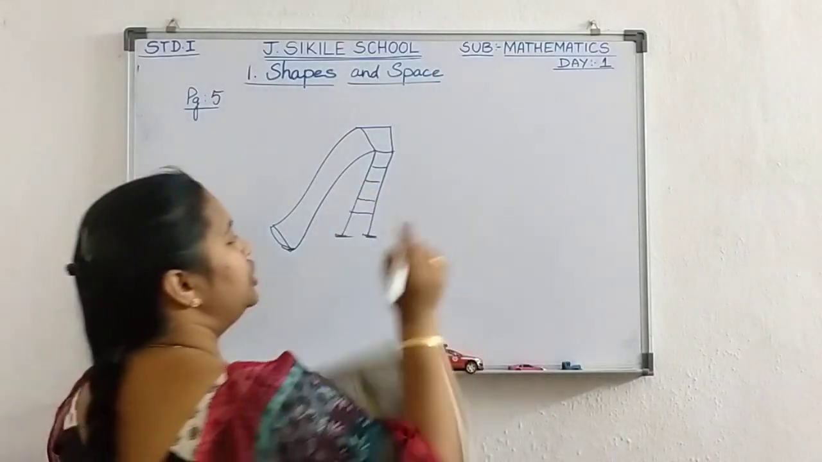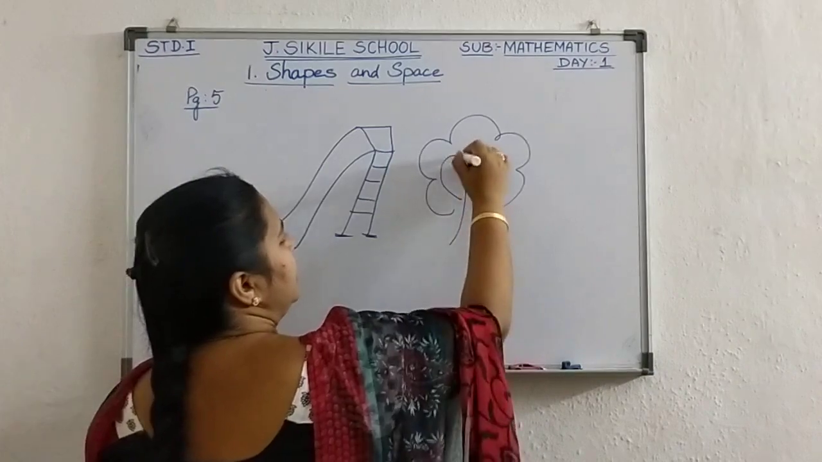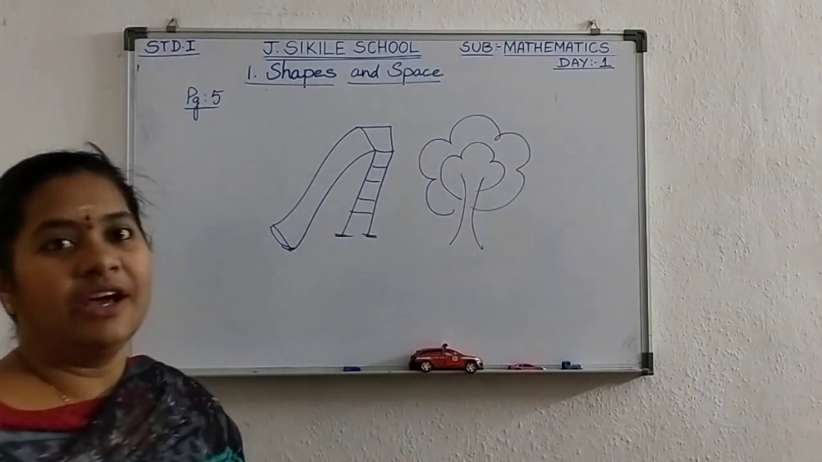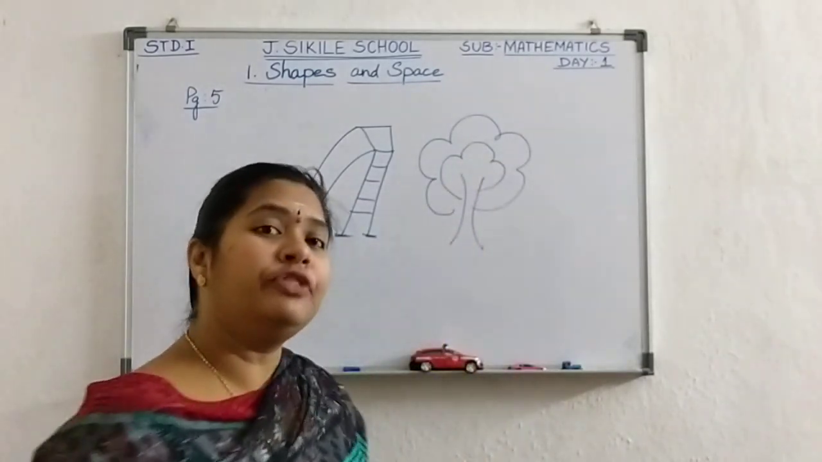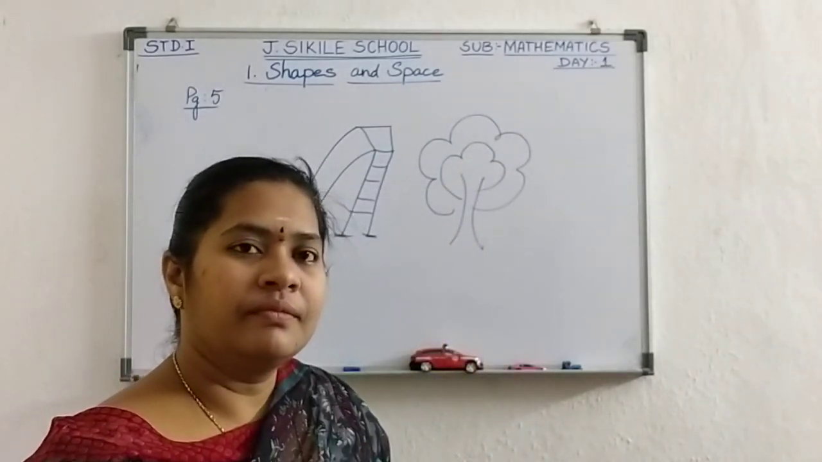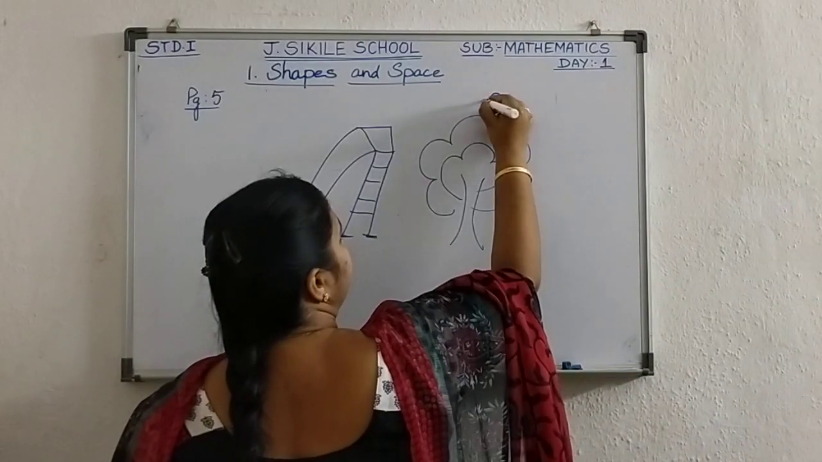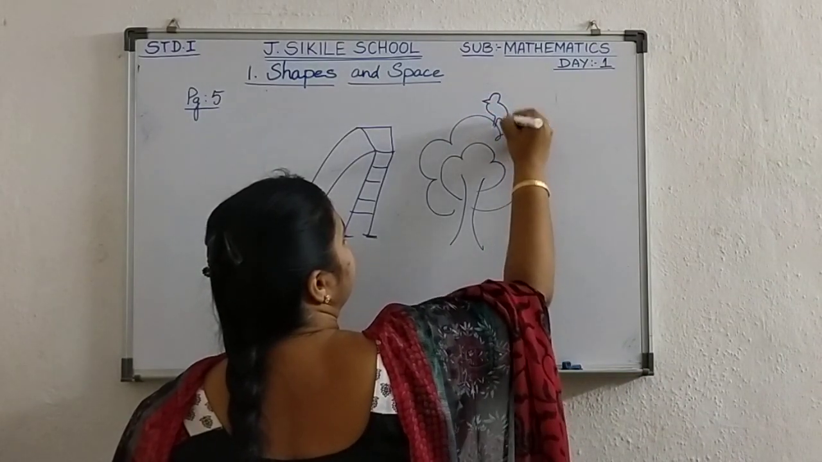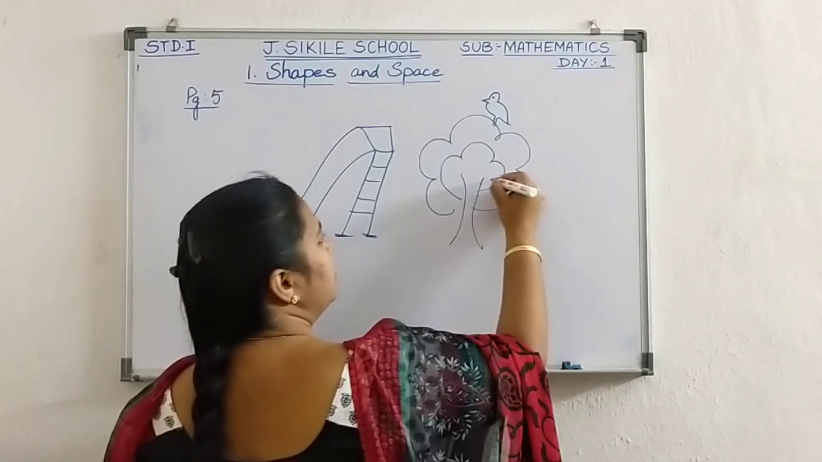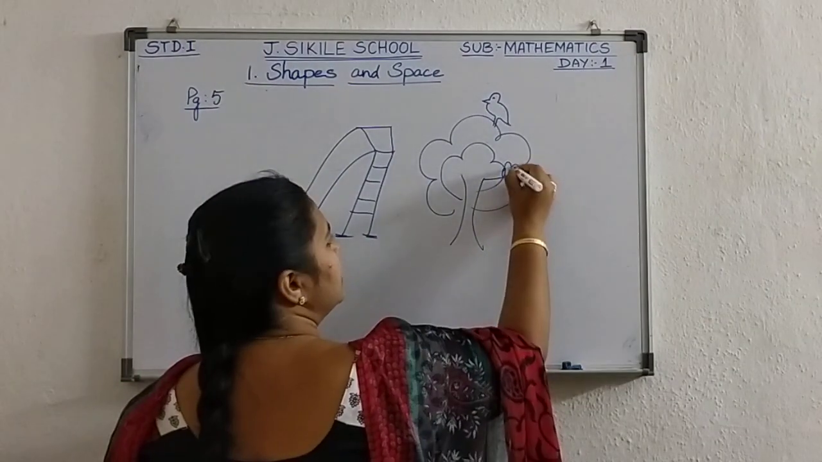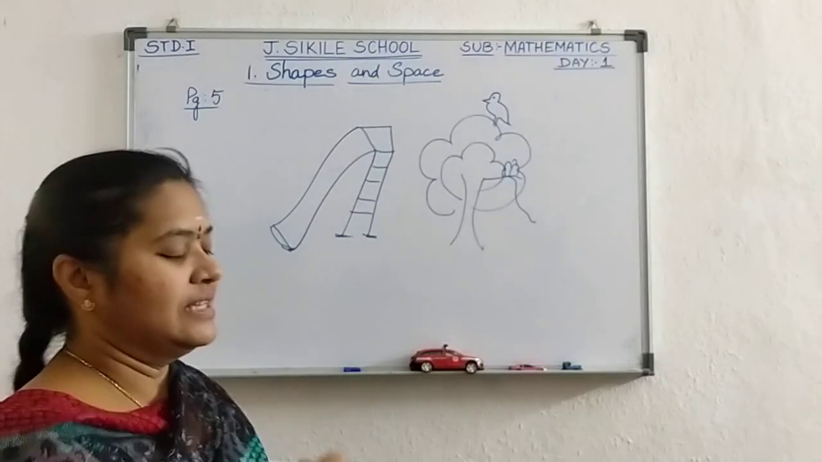And here another tree also is there. What is this? Another tree. Now on the tree, which animals will live on the tree? Very good. The bird will live on the tree. Yes or no? And your friend monkeys also will live on the tree, on the branches. They will sit. Monkeys also will live. Yes?